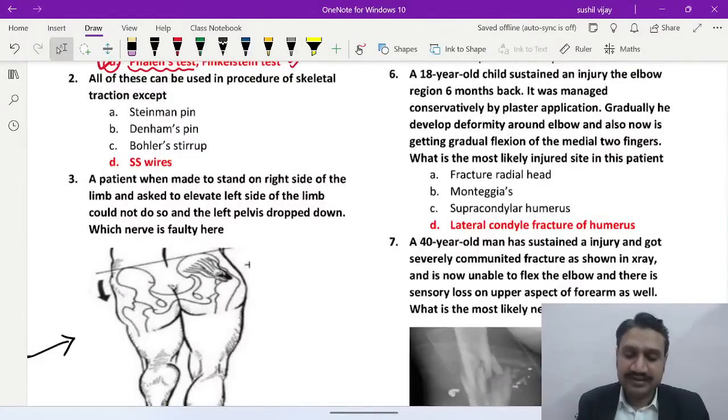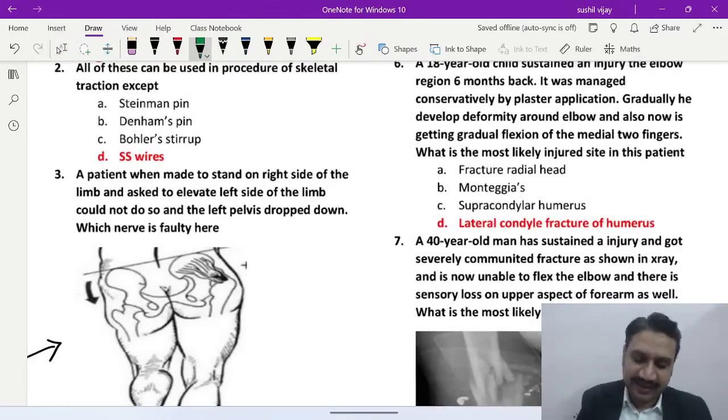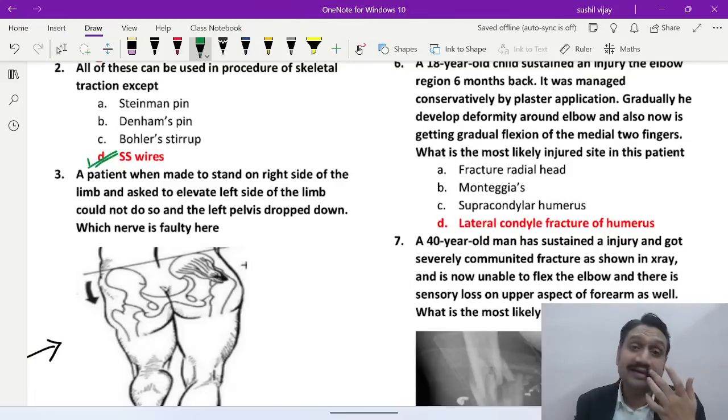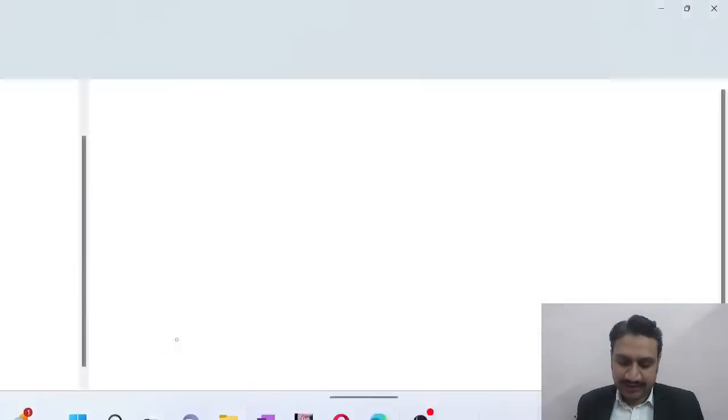So all of these can be used in the procedure of skeletal traction. You know very well skeletal traction. Okay, so Steinman pin, Denham's pin, Bowler stirrup, SS wire. What do you think it is? So the correct answer is, yes, absolutely correct, it is SS wire, the stainless steel wire. It has to be the stainless steel wire. Absolutely correct. Now let me show you very quickly how these actually look.